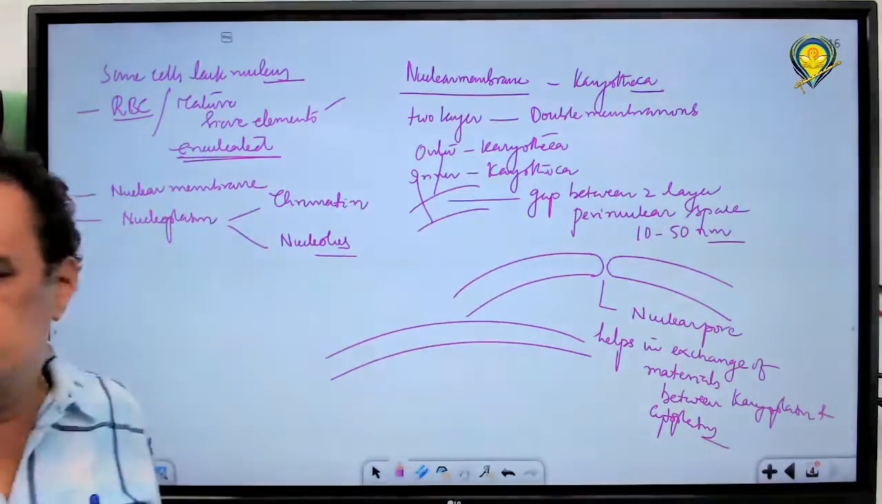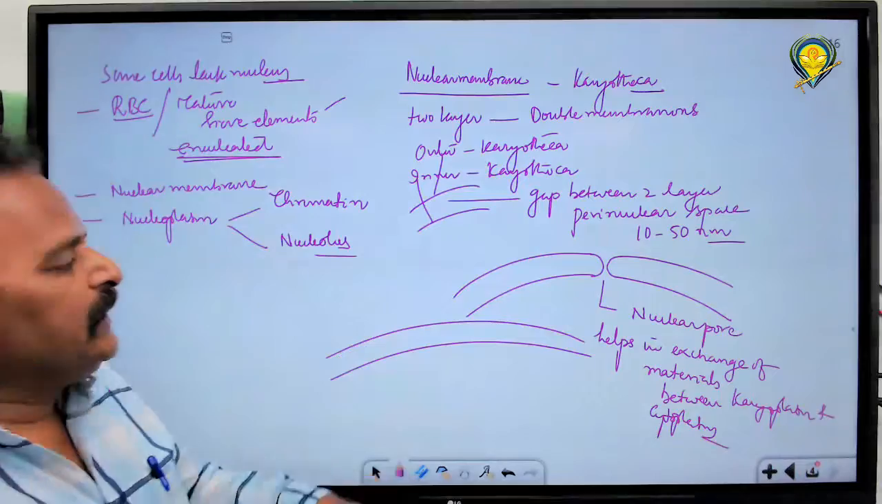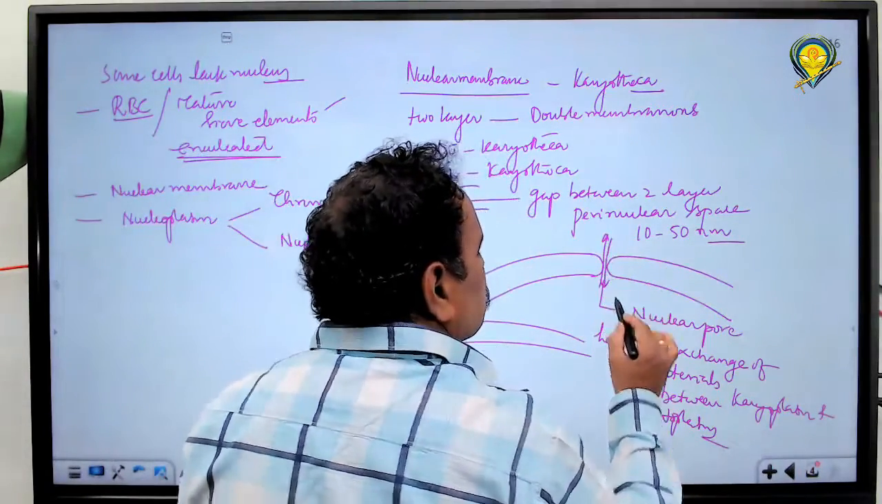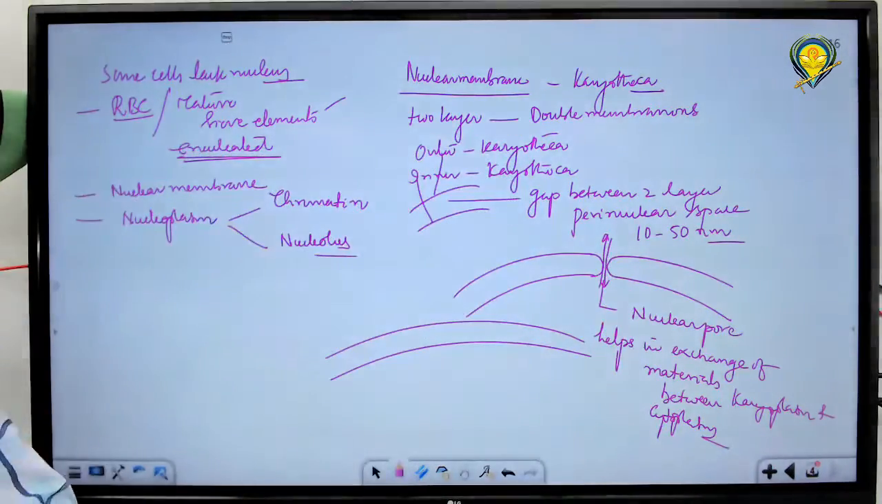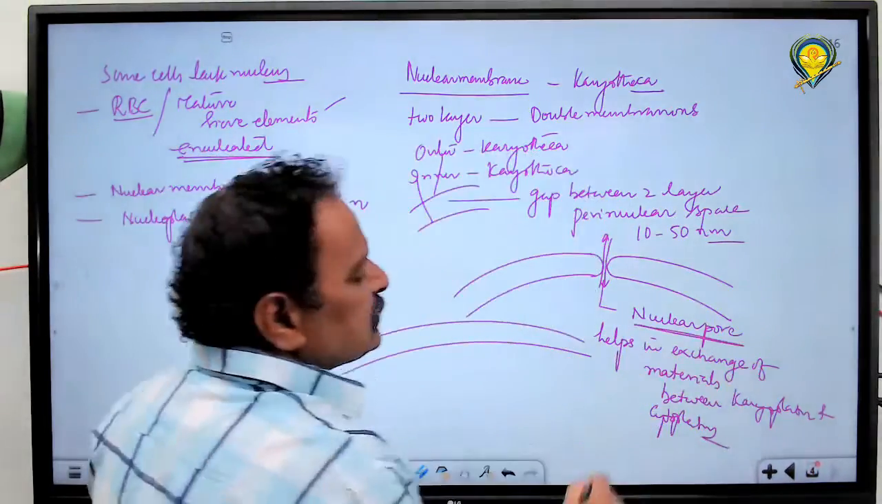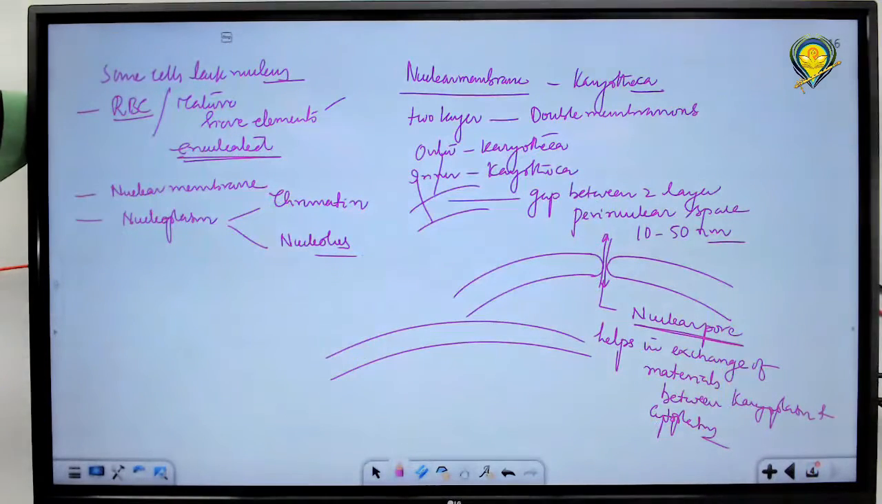You understand? So there is an exchange of materials. Some particular material goes out and some materials may come into the nucleus through this particular type of gaps or interruptions, which are called nuclear pores. What are these? Nuclear pores. So why are they formed and how are they formed? Due to the union of what?